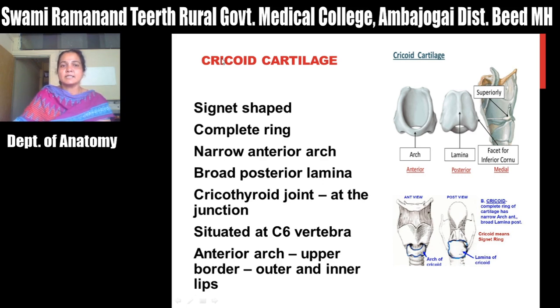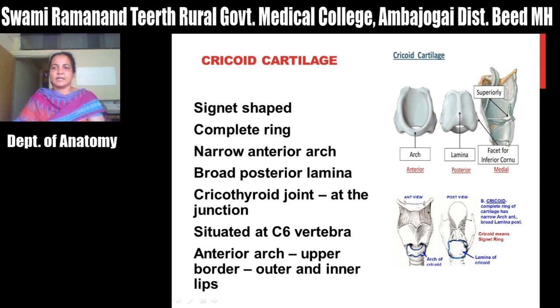The next cartilage is the cricoid cartilage. It is signet shaped. It is a complete ring and this ring is narrow anteriorly and broad posteriorly. So anteriorly it forms the arch of the cricoid cartilage, and the upper border of this arch is broad and has an outer lip and an inner lip. Posteriorly it is broad and in the form of a lamina.